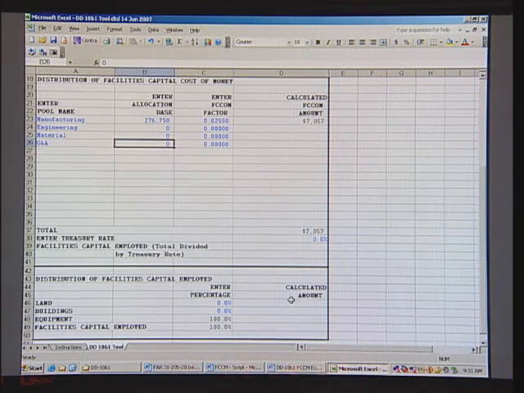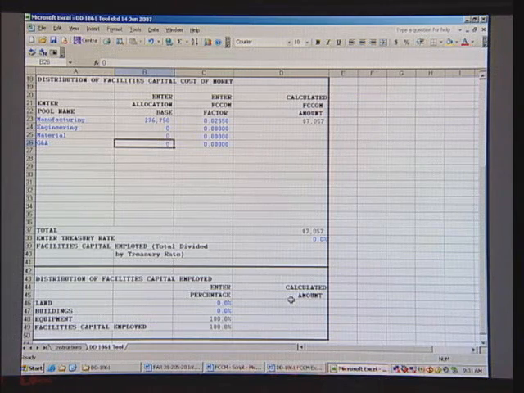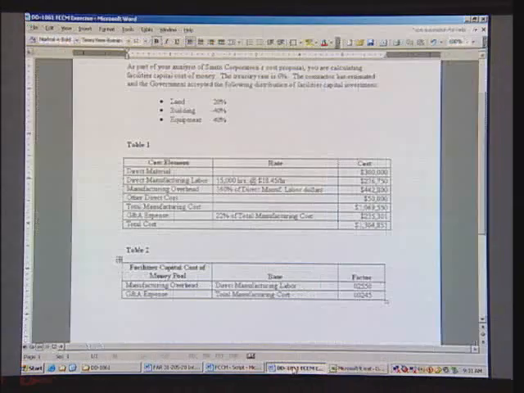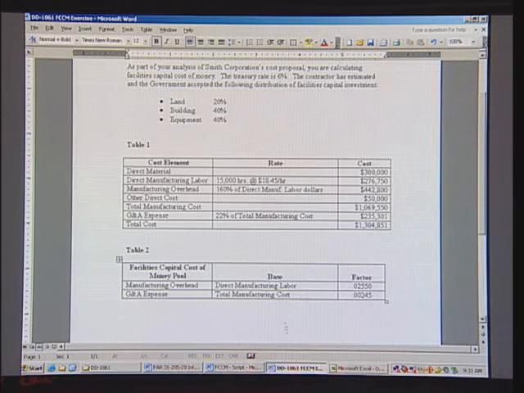The next item, we have nothing for engineering, and we have no overhead pool for material. Now let's take a look at the G&A, general administrative expenses. Notice we have in the base, it said earlier that the base for G&A was total manufacturing cost, again, which is $1,069,550.